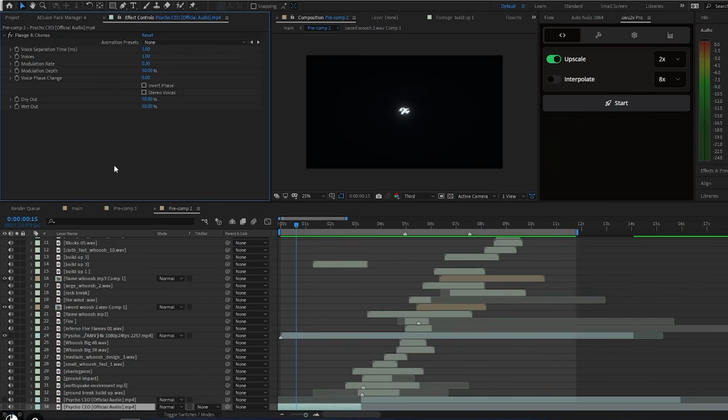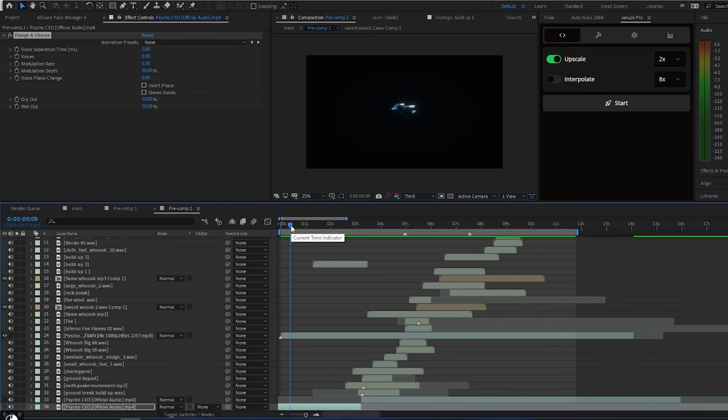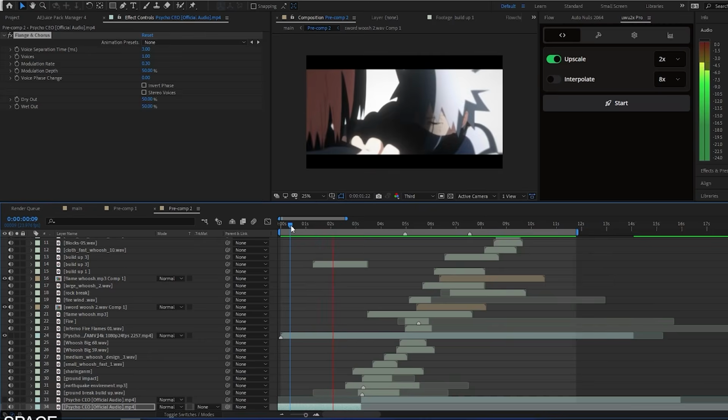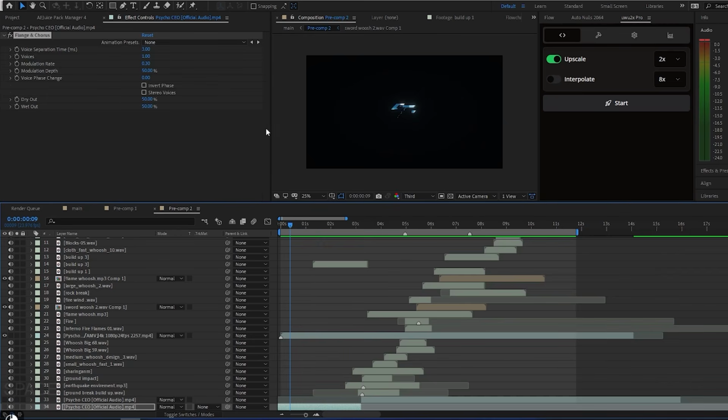Chorus. Okay. So what this flange and chorus does is it will make your audio very echoey, whatever that is. You get the idea, right? When I play it, it sounds like it's playing inside an empty hall. Okay, so there's that. For now, I'm gonna mute it.